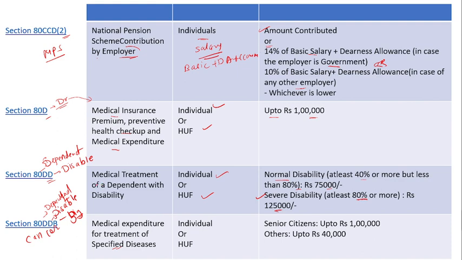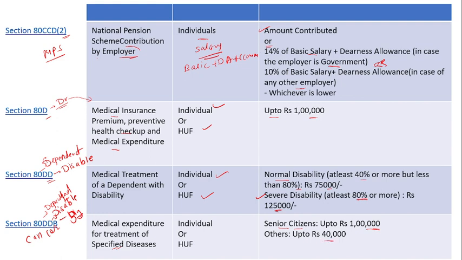For an individual or HUF, you will get a deduction for the specific disease. If the person is a senior citizen, then you will get up to 1 lakh rupees as a deduction. If the person is other than a senior citizen, then up to 40,000 you will get a deduction.